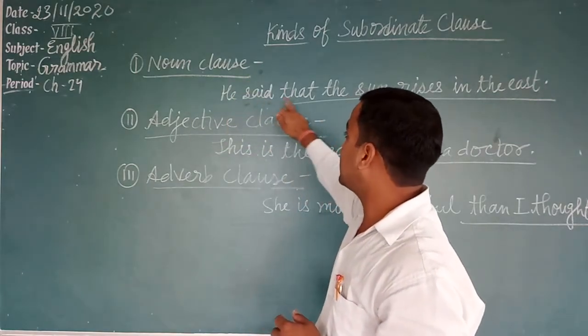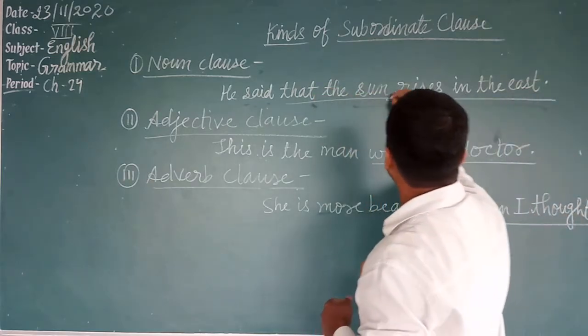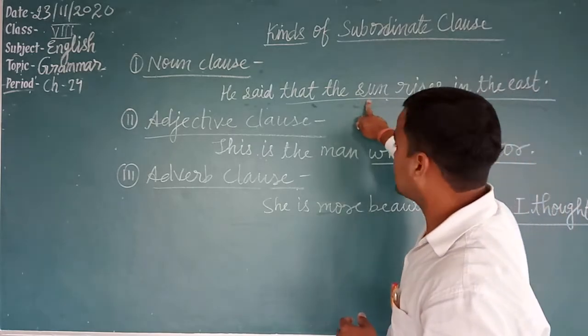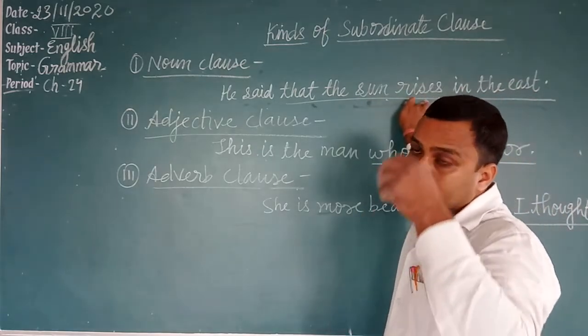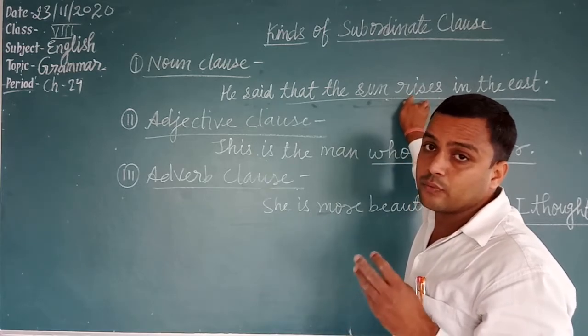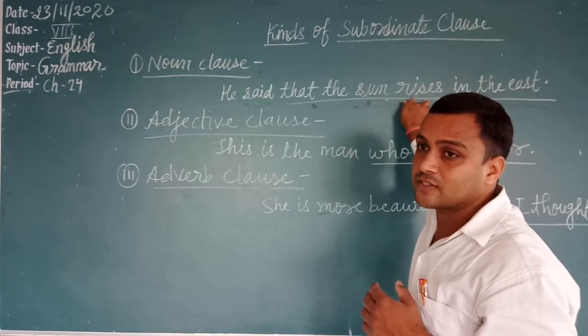For example, he said that the sun rises in the east. That the sun rises in the east is what? A noun clause in the sentence. The subject is sun and rises is the verb. The conjunctions which are used in a noun clause are that, who, which, what, when, why, whose, whom, etc.